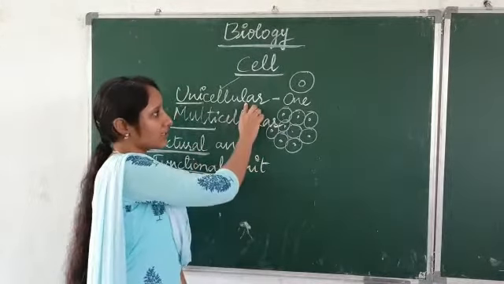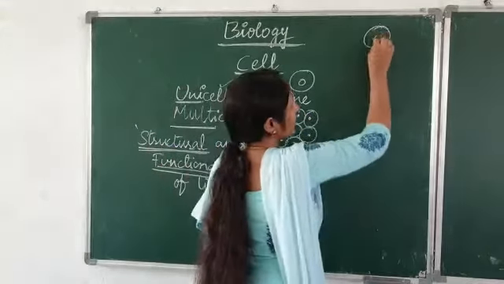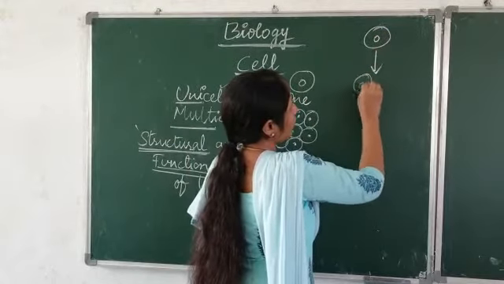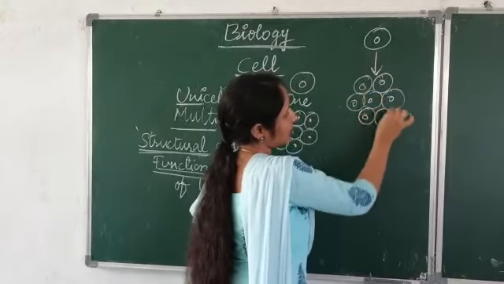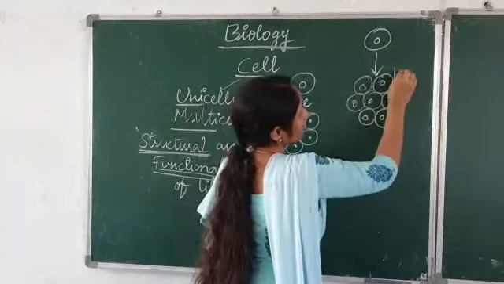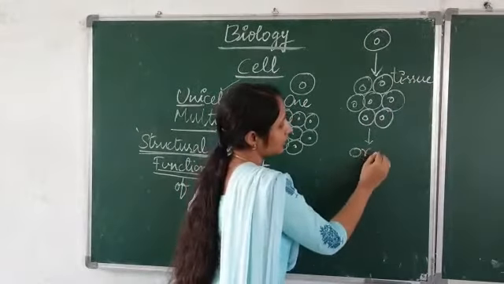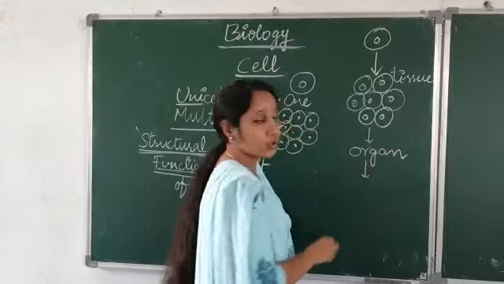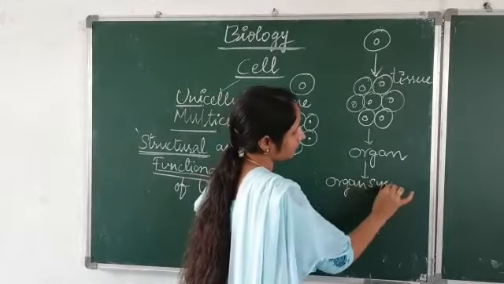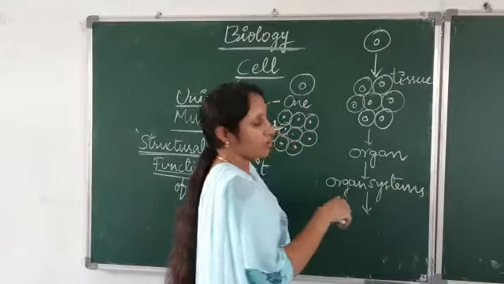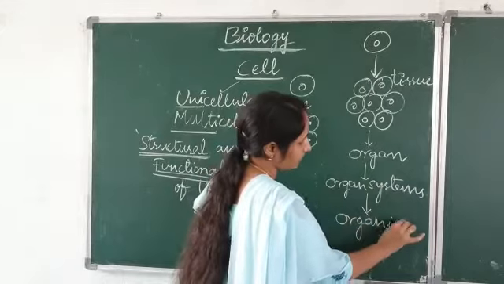So in a unicellular organism, a single cell performs all the functions. But in multicellular organisms, a group of cells which are similar in structure and function is called a tissue, and a group of tissues together forms an organ, and a group of organs together forms organ systems, and organ systems together give a complete organism.